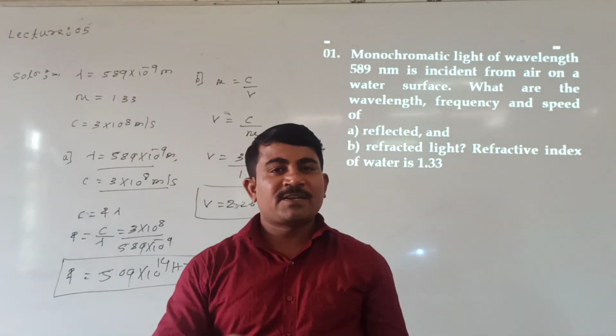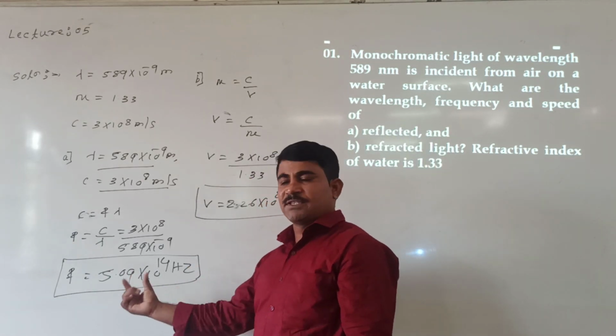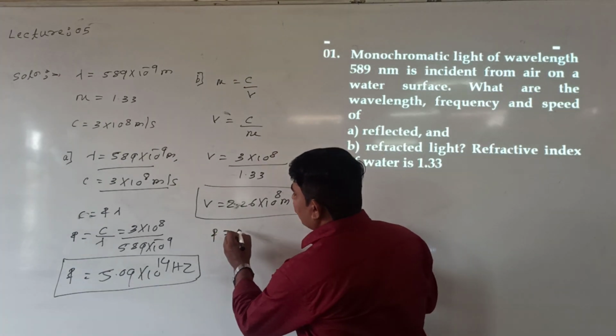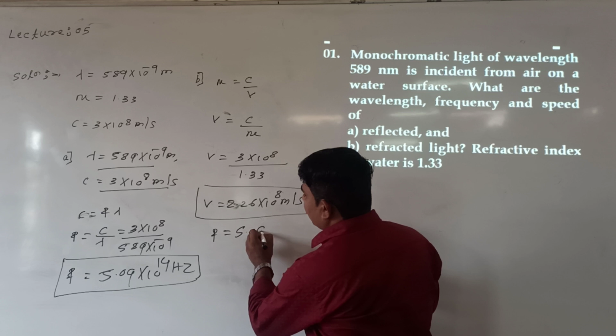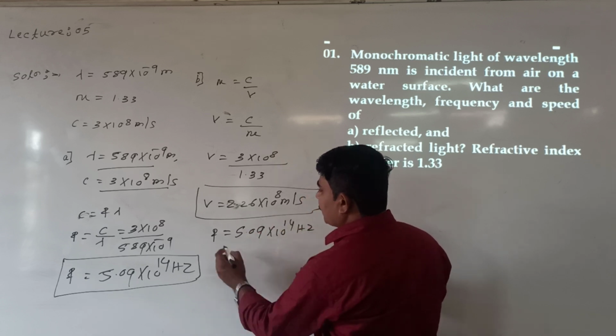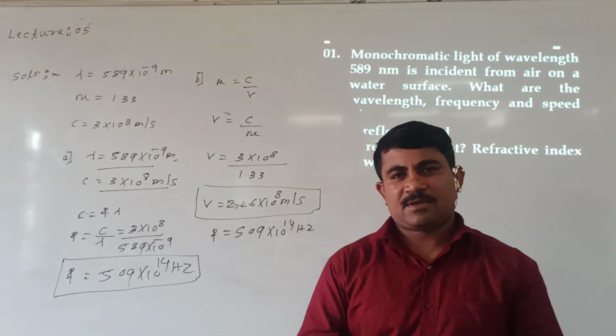This is speed. But frequency during refraction remains same. How much frequency was available? This much frequency. This frequency during refraction remains same. How much frequency we are getting? Frequency of the order 5.09 into 10 raised to 14 Hz is available. This frequency always remains same. Then what about wavelength? How to calculate wavelength?